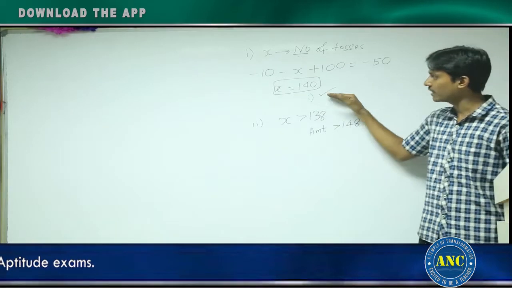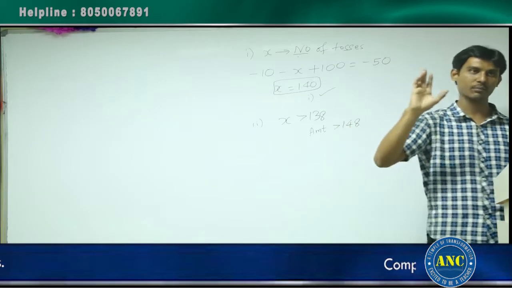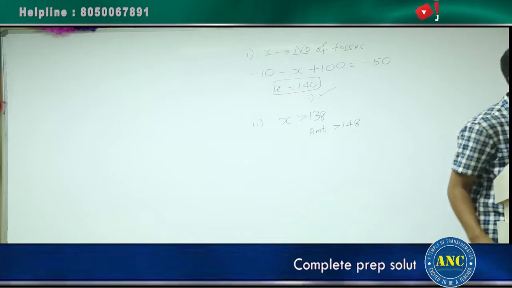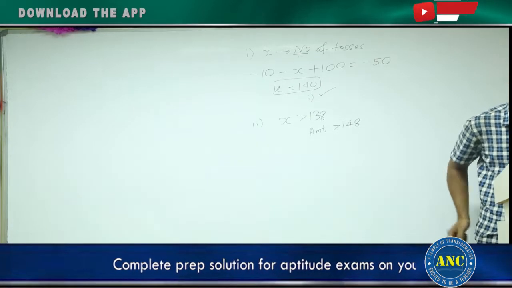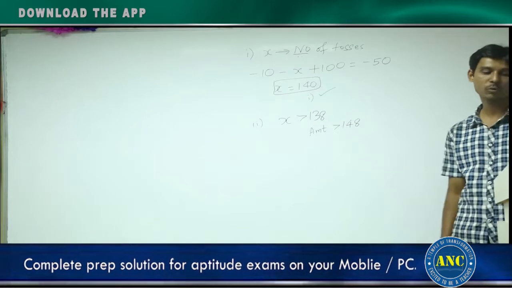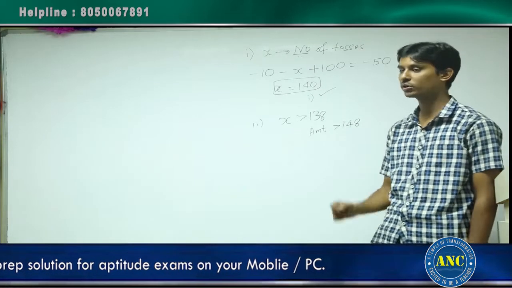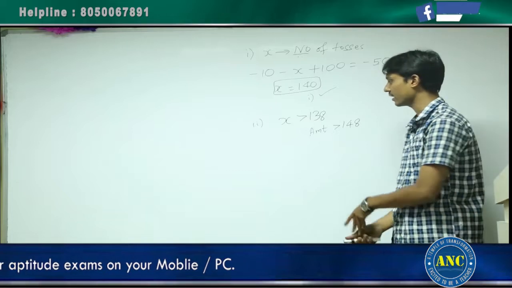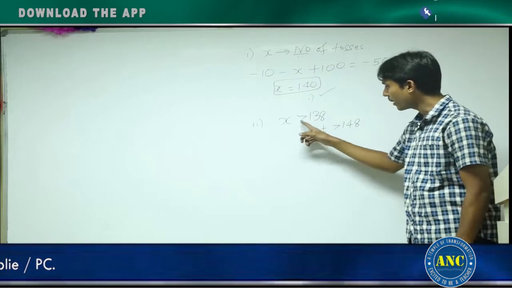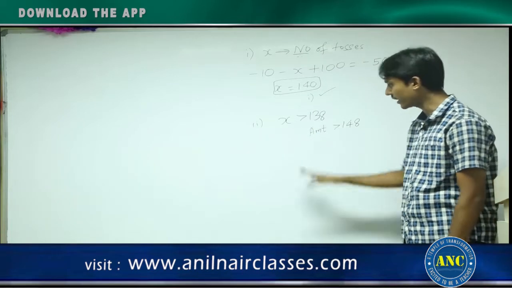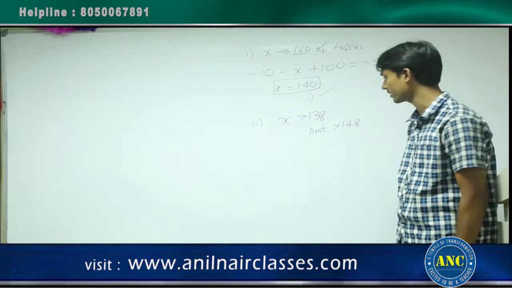First statement, everyone clear? X is 140. Forget about the first statement. Second statement, if I tell, see here. The total number of tiles obtained in the game was 138. 138 tiles happened. The number of tosses is 138. Forget about greater than. The number of tosses is 138.